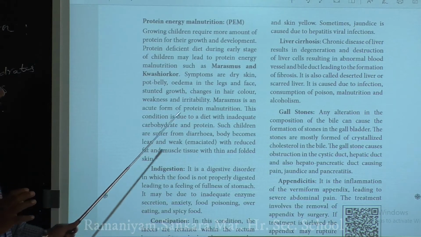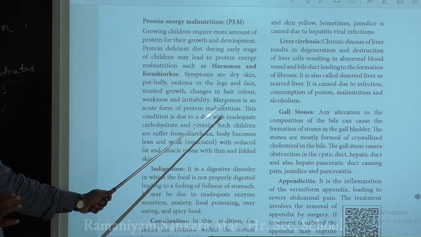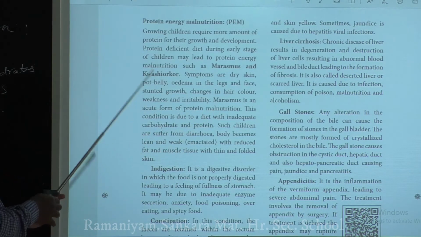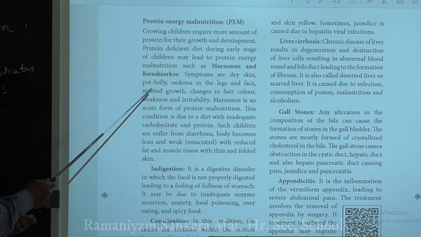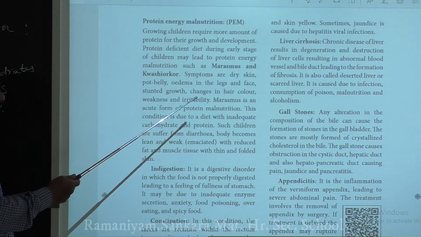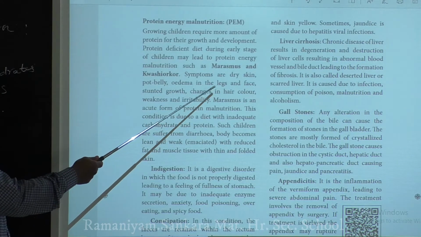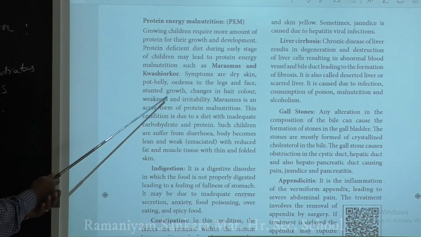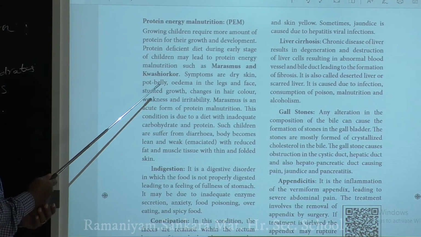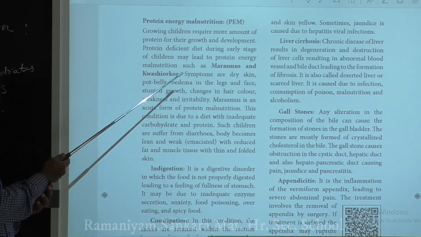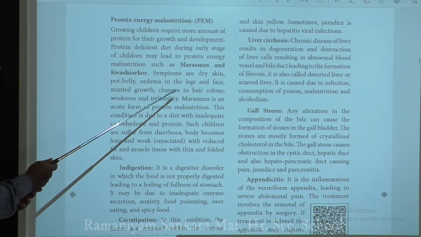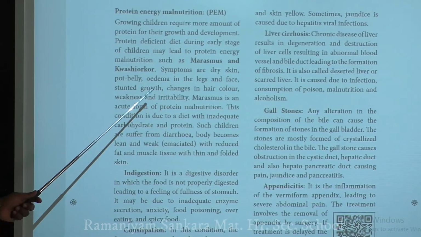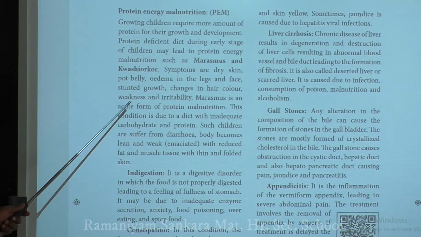Because of an inadequate amount of carbohydrate and protein, we get marasmus. So what are the symptoms of marasmus and kwashiorkor? You will have a pot belly, and edema in your hands, especially in the legs and face. You will have stunted growth, because protein is required for growth. If you are not taking proper protein, you will have stunted growth. You will have changes in the hair color,